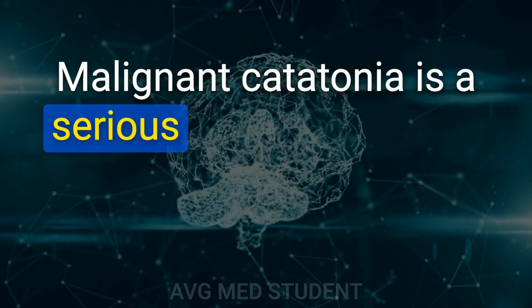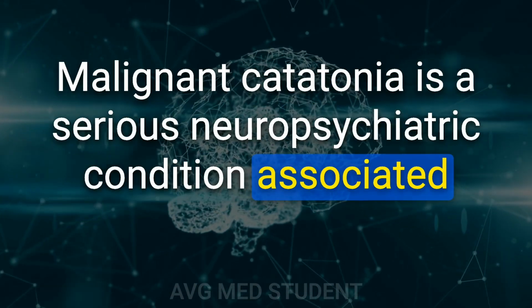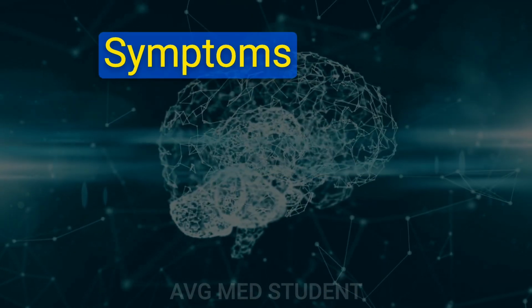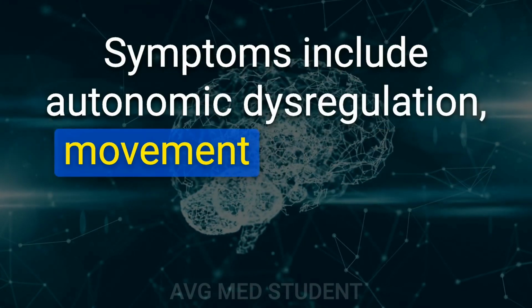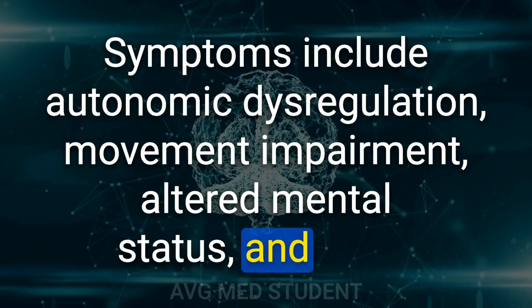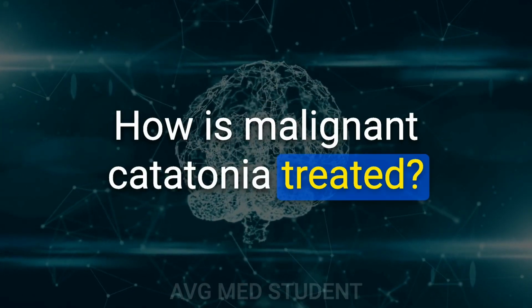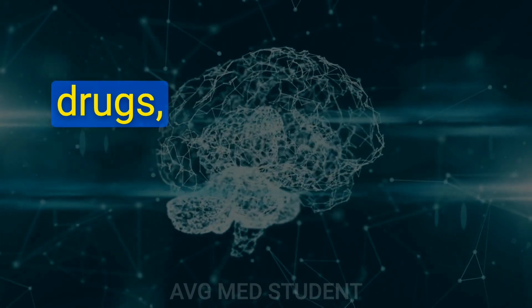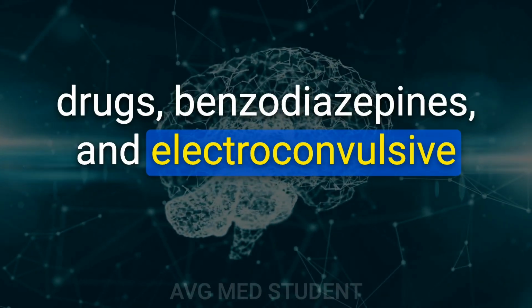What is malignant catatonia? Malignant catatonia is a serious neuropsychiatric condition associated with schizophrenia, thought to be caused by neurotransmitter dysregulation. Symptoms include autonomic dysregulation, movement impairment, altered mental status, and fever. How is malignant catatonia treated? Malignant catatonia is treated by discontinuation of dopamine-blocking drugs, benzodiazepines, and electroconvulsive therapy.